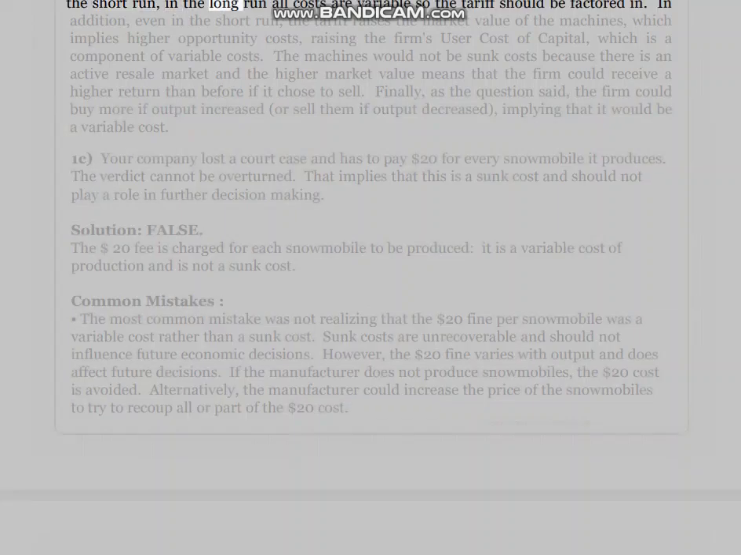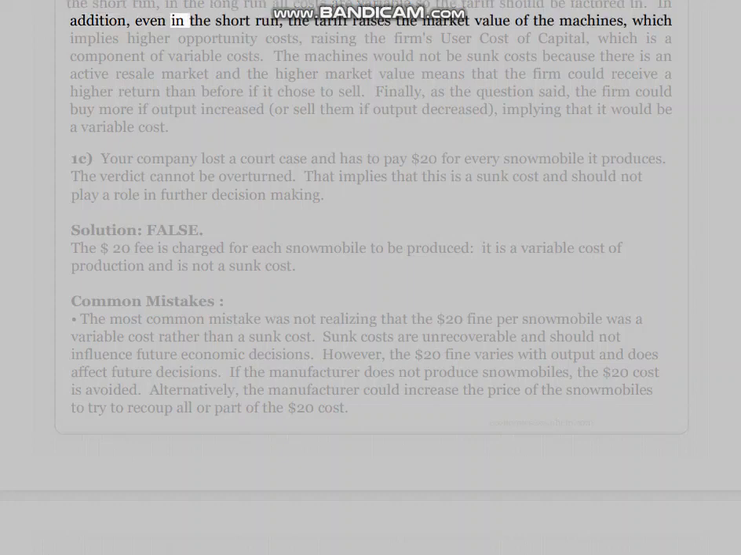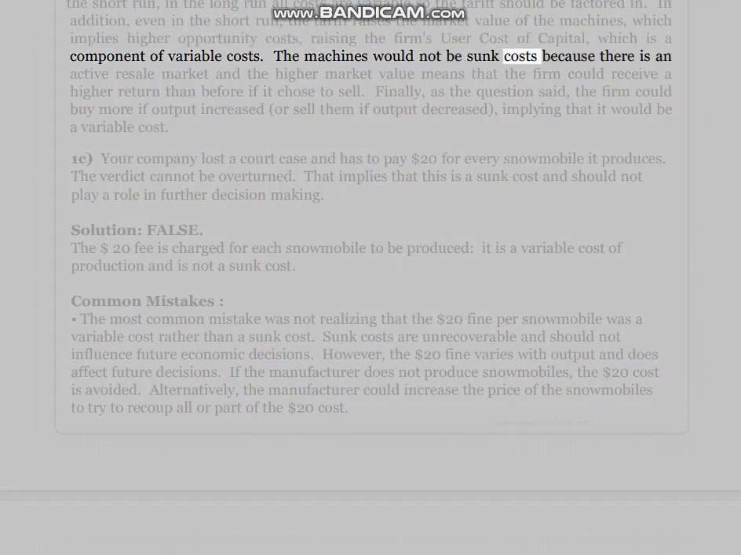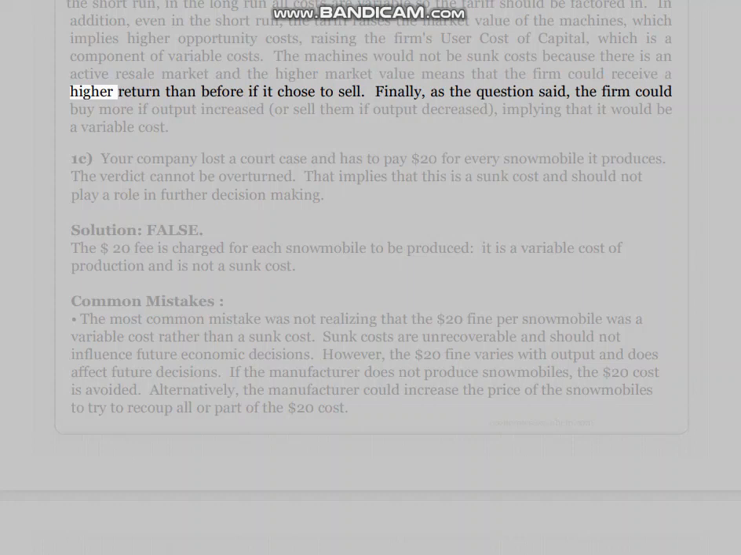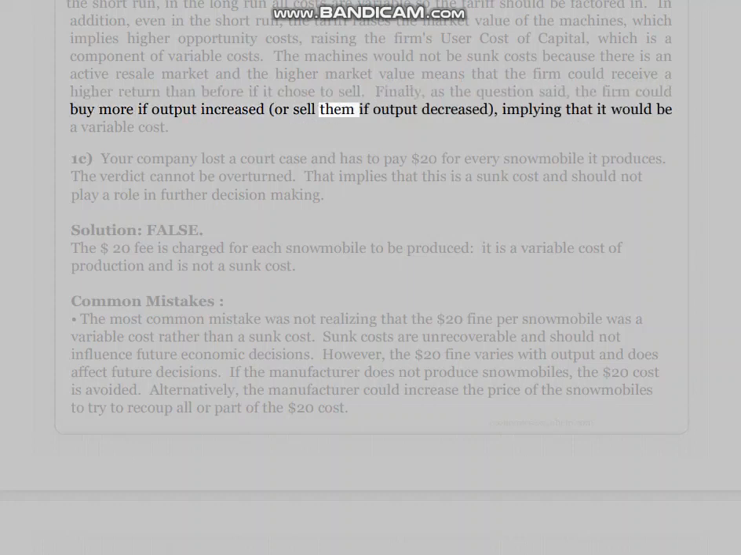the short run, in the long run all costs are variable, so the tariff should be factored in. In addition, even in the short run, the tariff raises the market value of the machines, which implies higher opportunity costs, raising the firm's user cost of capital, which is a component of variable costs. The machines would not be sunk costs because there is an active resale market, and the higher market value means that the firm could receive a higher return than before if it chose to sell. Finally, as the question said, the firm could buy more if output increased, or sell them if output decreased, implying that it would be a variable cost.